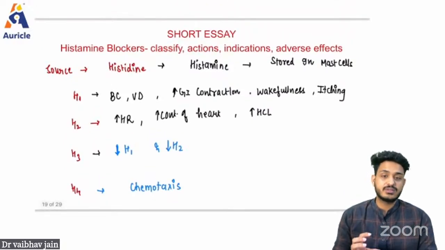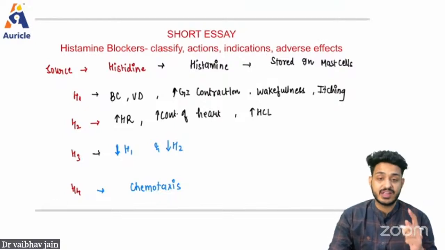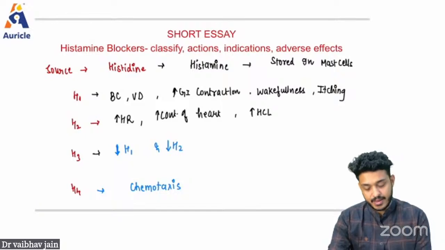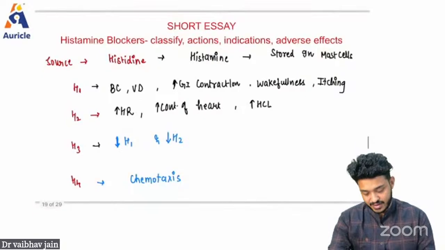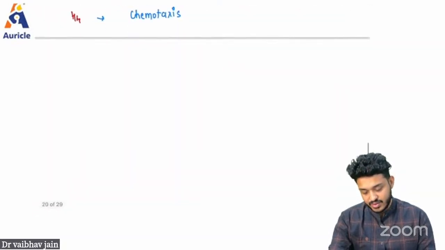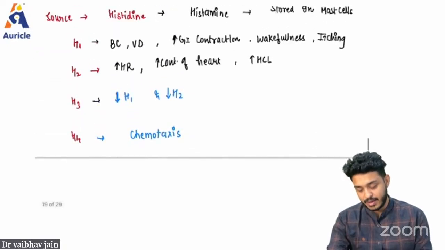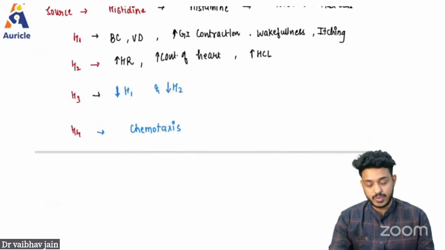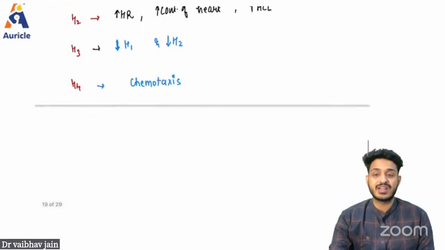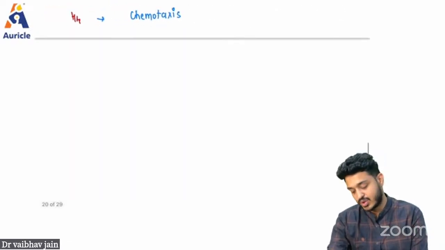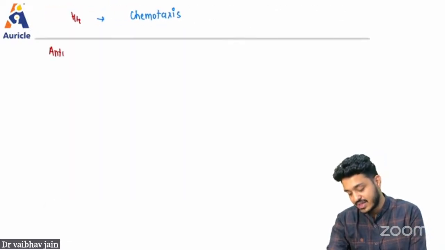So we have the H1, H2, H3 and H4 receptors, and these four receptors exert certain effects, right? Let's try to understand what effects you will get because of these receptors. If I block all these receptors, the drugs are known as antihistaminic drugs.